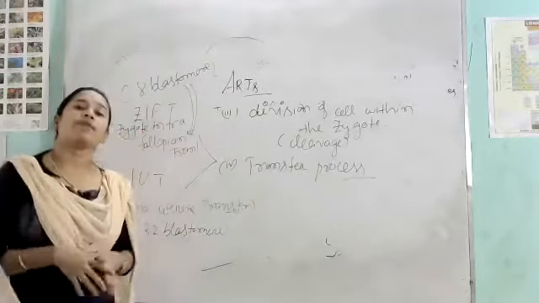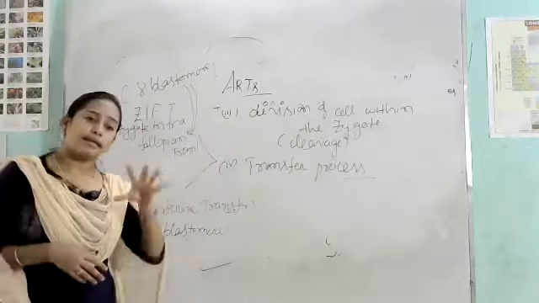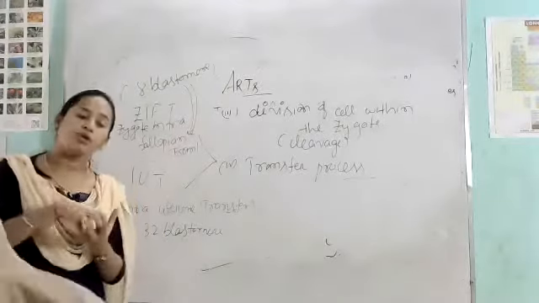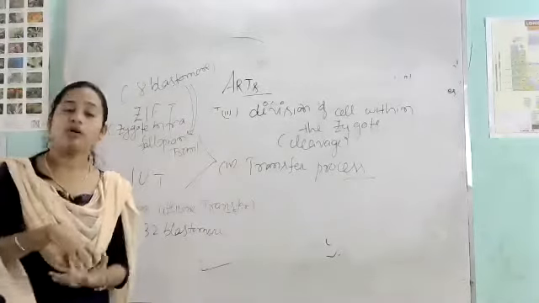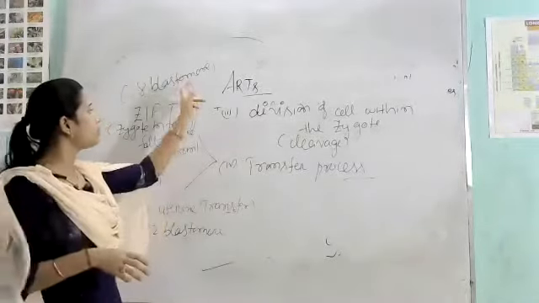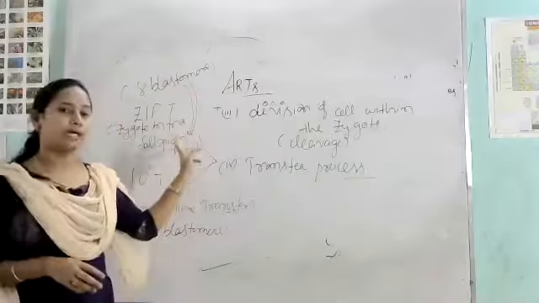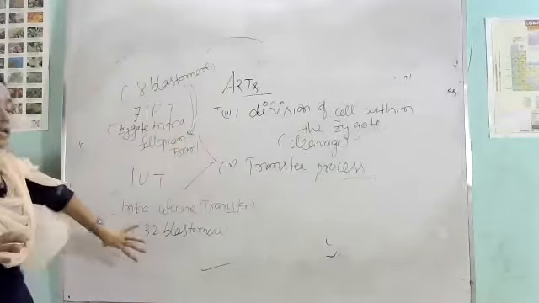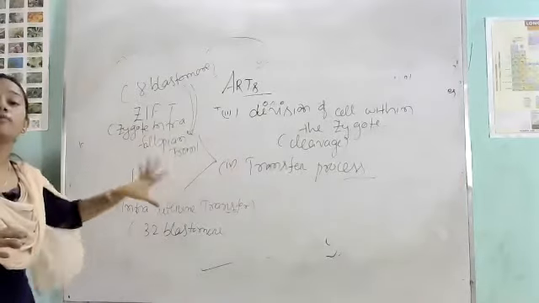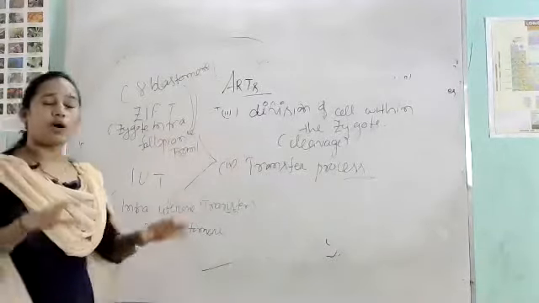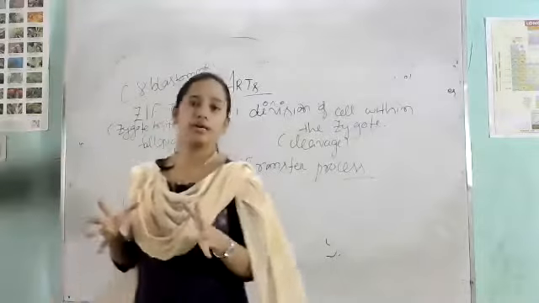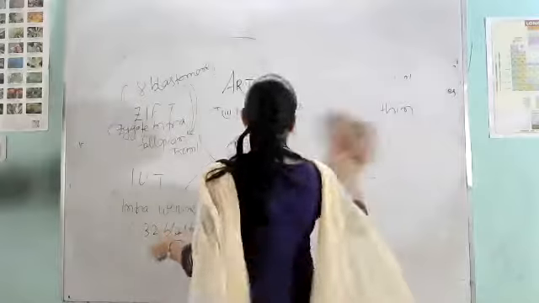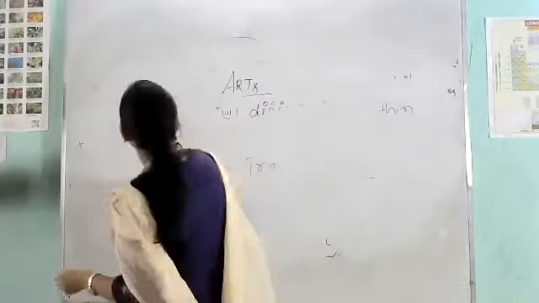When the zygote divides and forms 8 blastomeres, in that condition the zygote is transferred into the fallopian tube. When the zygote has 32 blastomeres, it is transferred into the uterus of the female. So this is the whole process of the test tube baby program. Clear? Next we'll discuss another technique, that is GIFT.